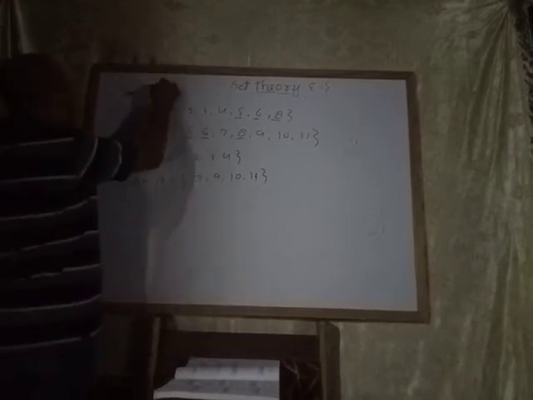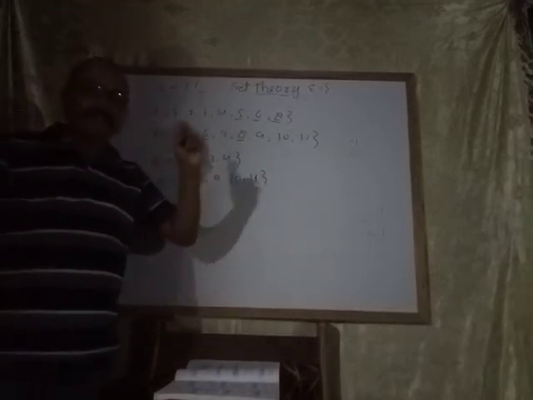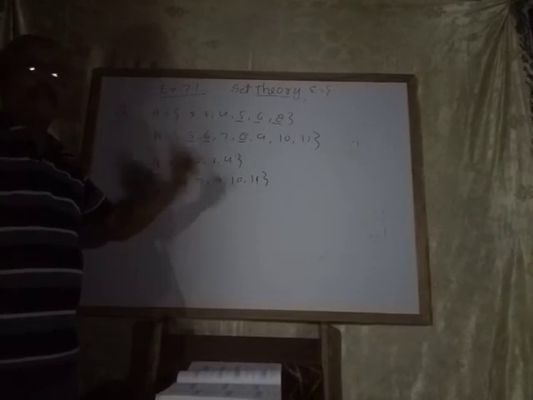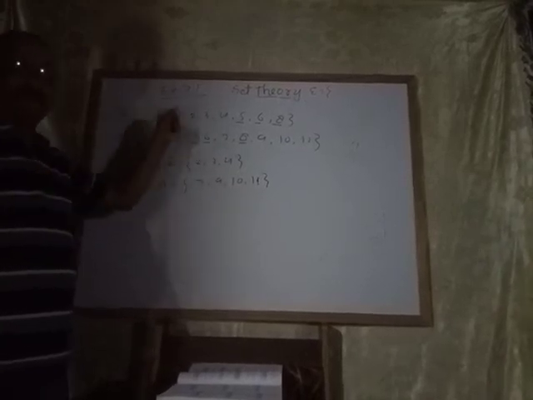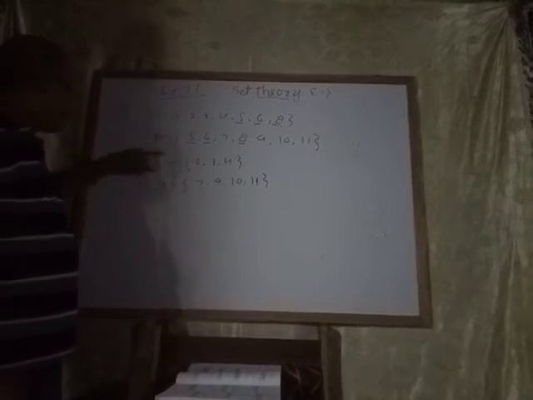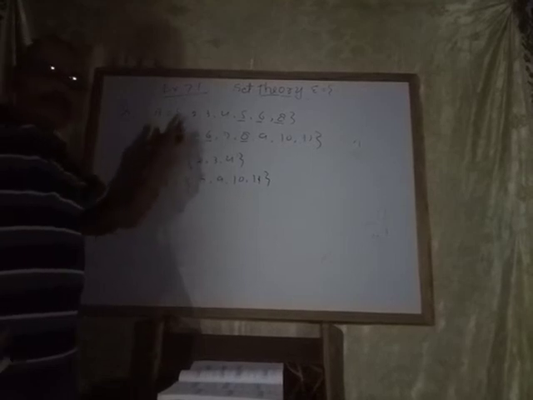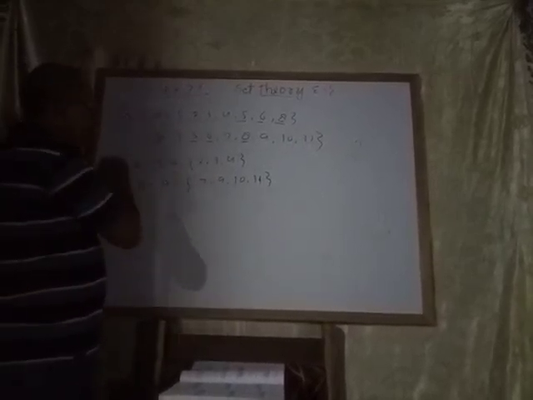In exercise 7.1, the last two questions are given: find A union B, A intersection B, A minus B, B minus A. The questions are given that way, and you have to solve them. I am only explaining the way of getting the answer or solving the question. This is the question. Now the Venn diagram.